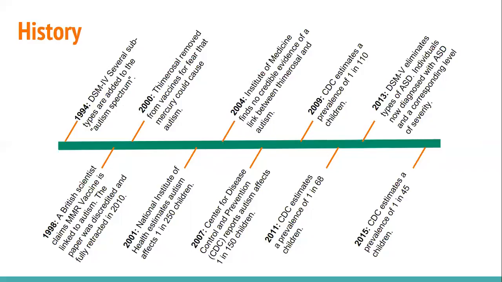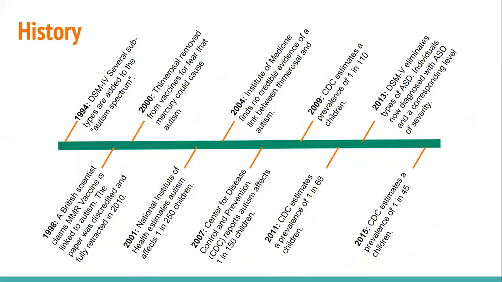In 2000, thimerosal was removed from vaccines because of fear that mercury could cause autism, although there was no evidence of this. In 2001, the National Institute of Health estimated that autism affected 1 in 250 children. In 2004, the Institute of Medicine found no credible evidence of a link between thimerosal and autism.